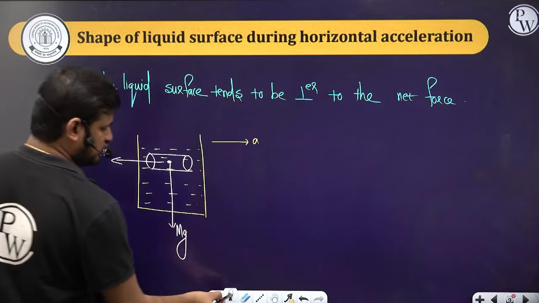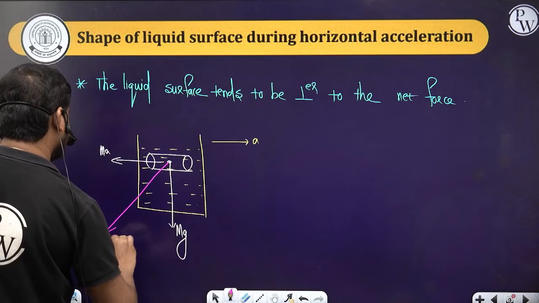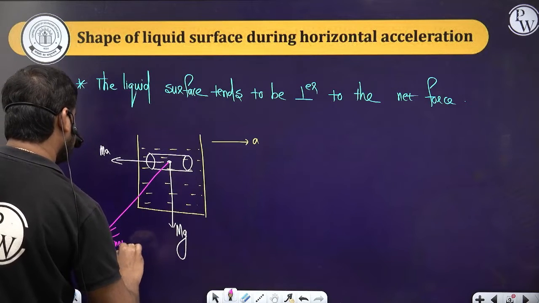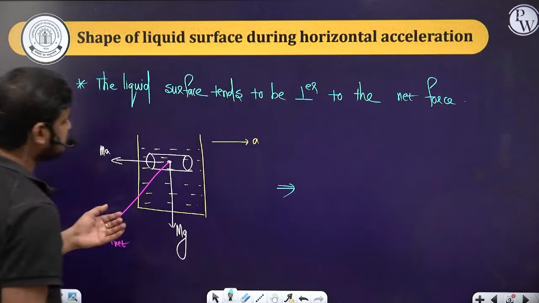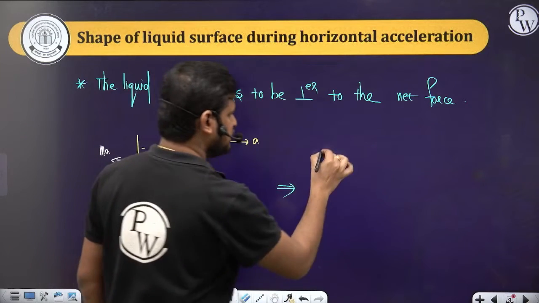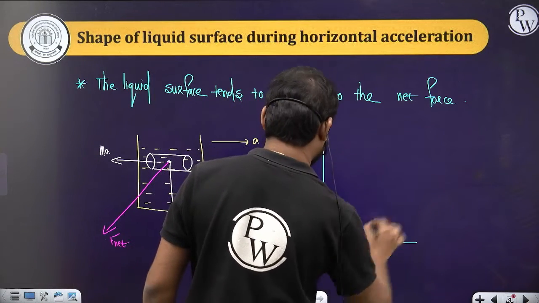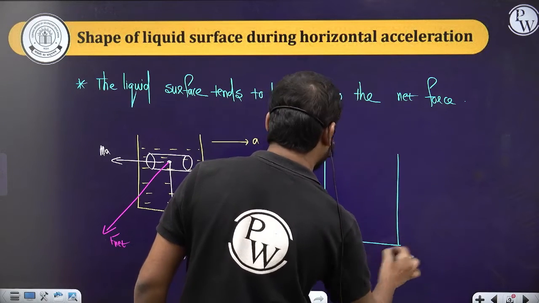Yes or no? So now the net force will be this side. So the liquid tends to be perpendicular to the net force. So as the liquid accelerates, it tends to be perpendicular now.